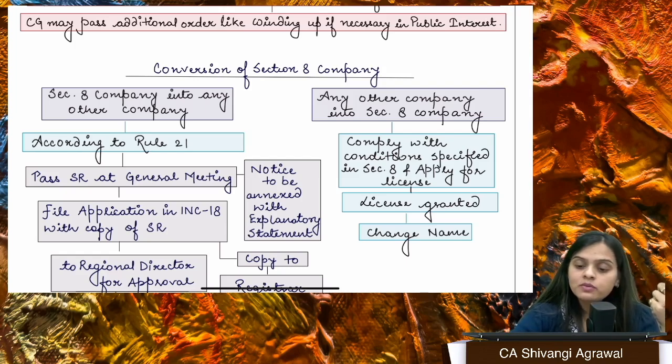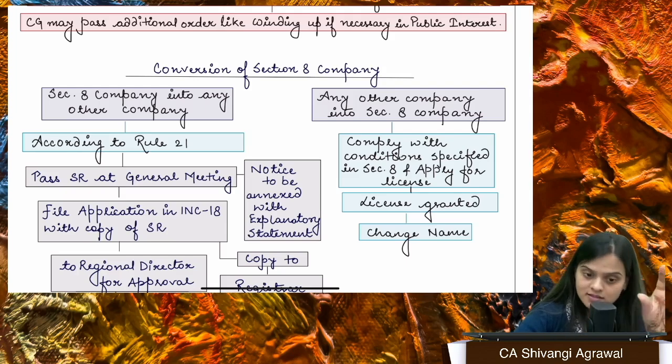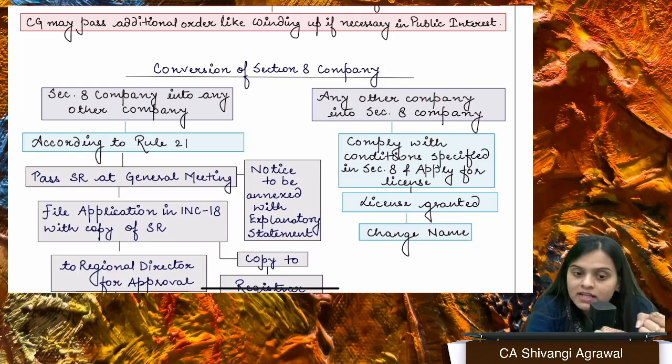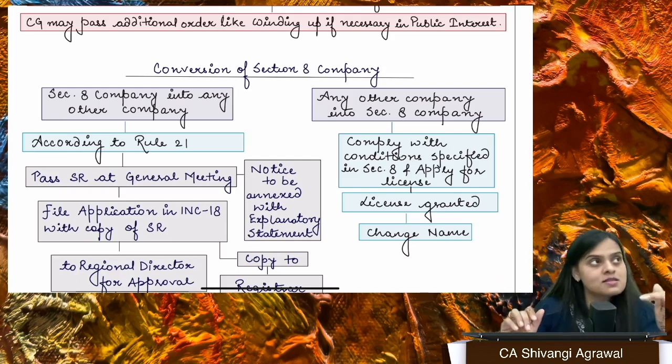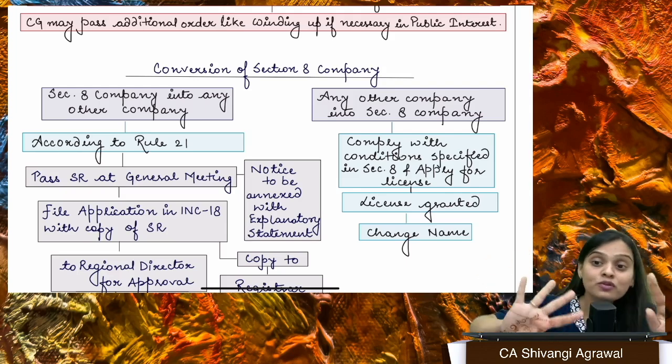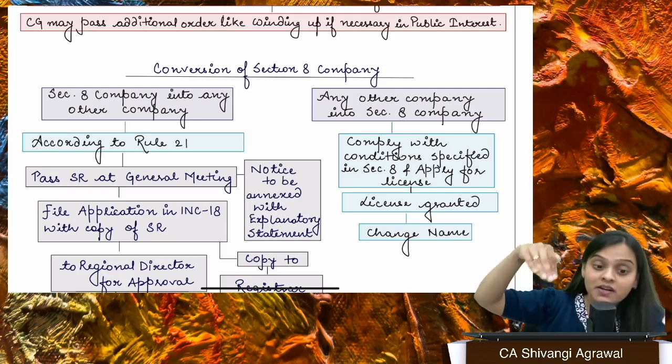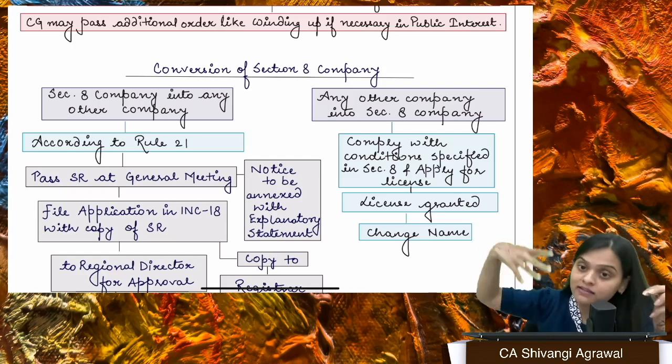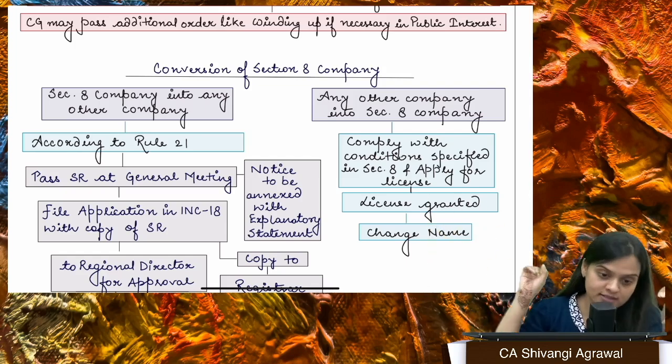Is that whenever a Section 8 company is being shut down like this, then you have to understand that winding up order may be passed. Winding up order may be passed is like whatever assets are there, sell off those assets, pay off the liabilities, whatever excess assets are remaining that are not going to go in the pockets of the members. Rather, it will be transferred to another company which has the similar objects.